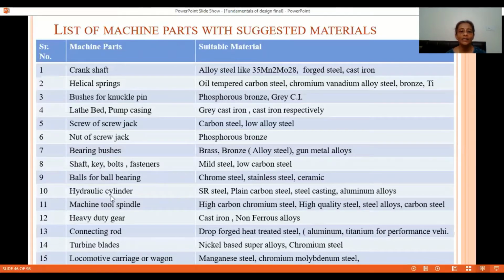We have hydraulic cylinders. They are made from steel, plain carbon steel, steel castings, and aluminium alloys. Next, we have a heavy duty gear that can be made from cast iron and non-ferrous alloys. Similar to that, here we have shown different components, and the last is the locomotive carriage or a wagon, and that is made of manganese steel or chrome molybdenum steel.